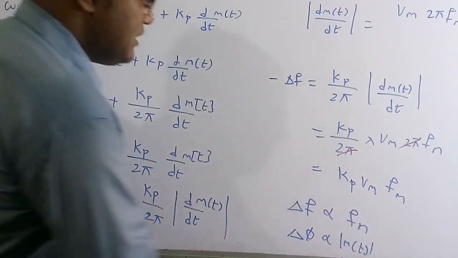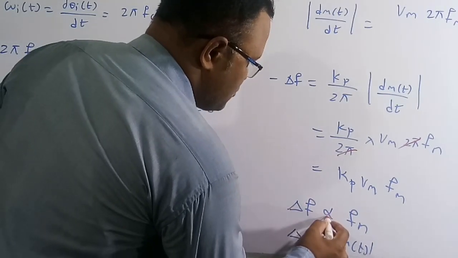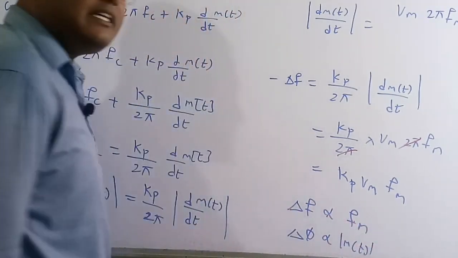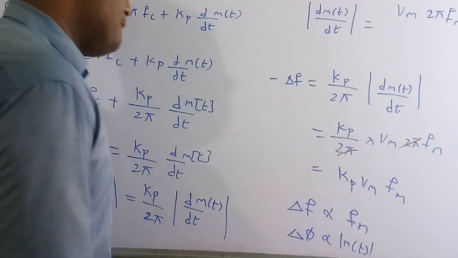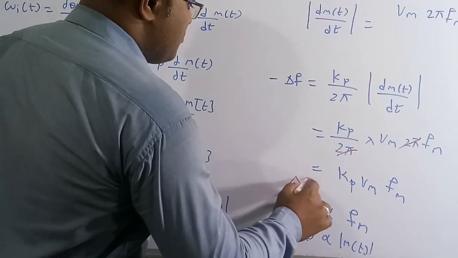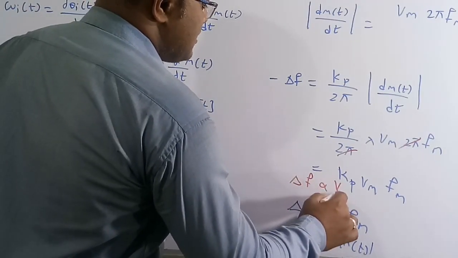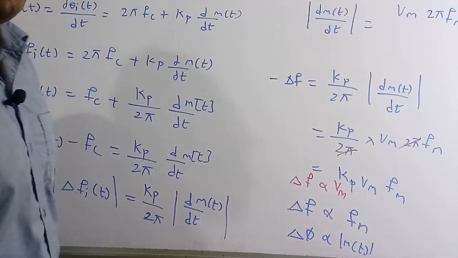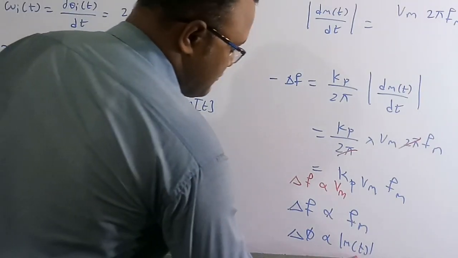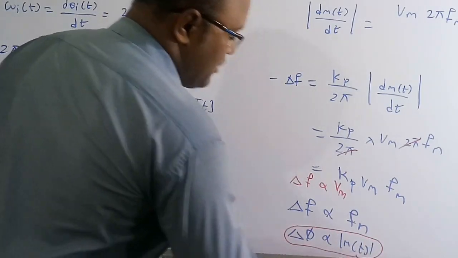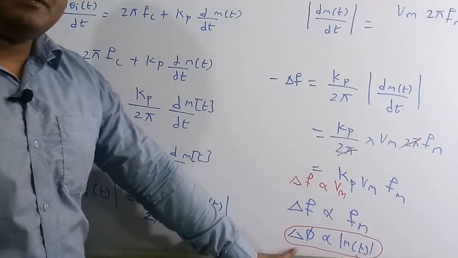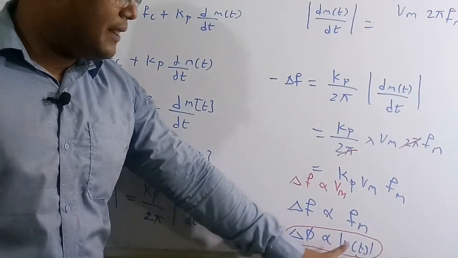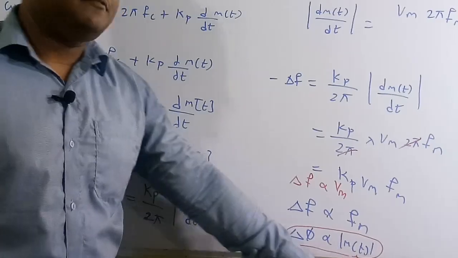So therefore we can conclude that this delta F is directly proportional to the frequency of the message signal or frequency of the modulated signal, and it is also proportional to the peak value of the message signal or the peak value of the modulating signal. And this phase deviation we already studied in the previous example only. So the phase deviation in the PM is directly proportional to the peak value of the message signal.